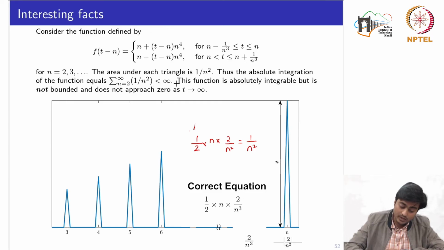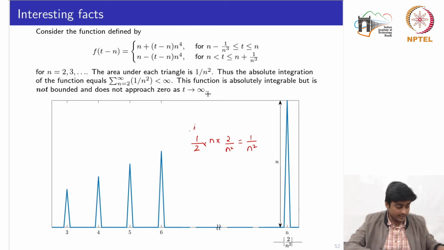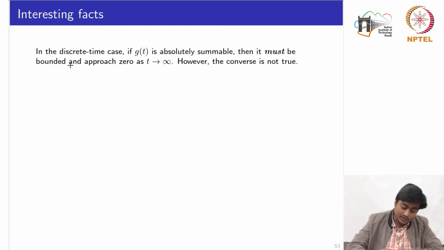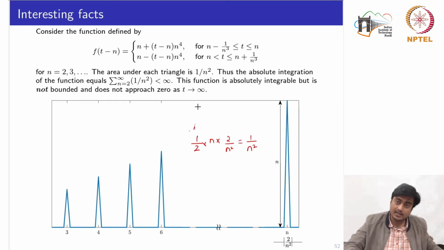This would approach 0. So this function, we know, is absolutely integrable, but is not bounded and does not approach 0 as t tends to infinity. Now if we look at the discrete time domain, if the signal is absolutely summable, then it must be bounded and approach 0 as t tends to infinity, which is a counter statement to this one, where the signal is absolutely integrable but it is not bounded.